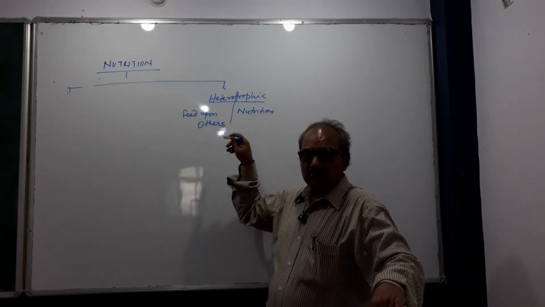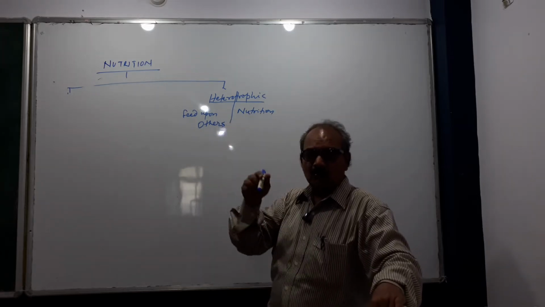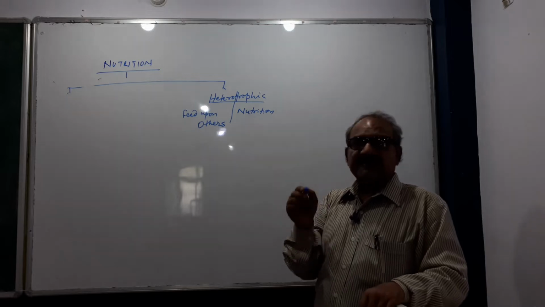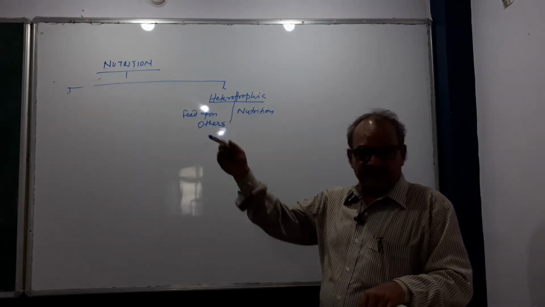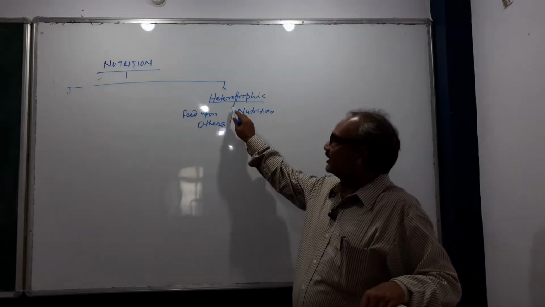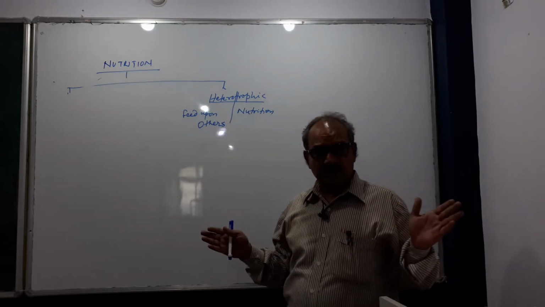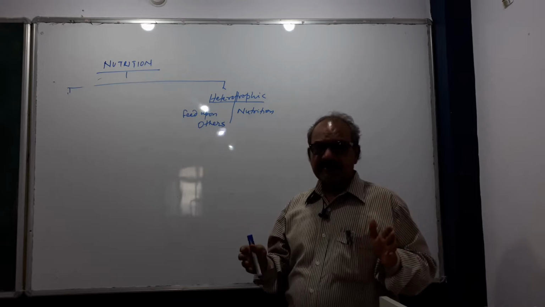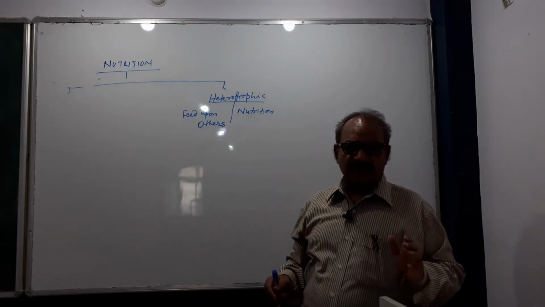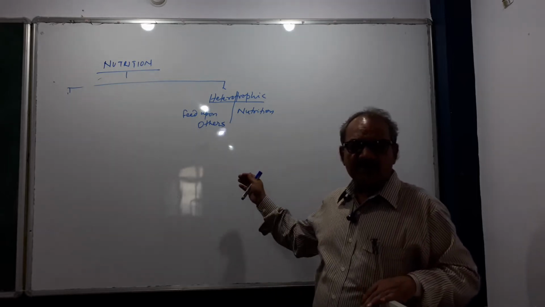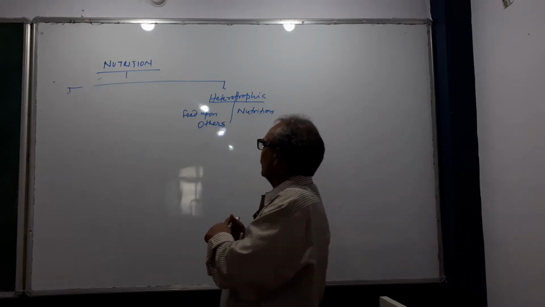Then those animals which feed upon the goat cannot make their own food like green plants. That's why they are kept in the group of heterotroph. They cannot make their own food by themselves and they feed upon another living organism. That's why they are called heterotroph.